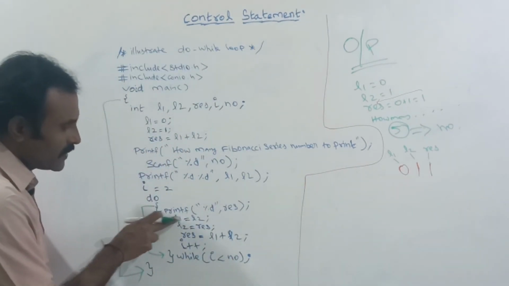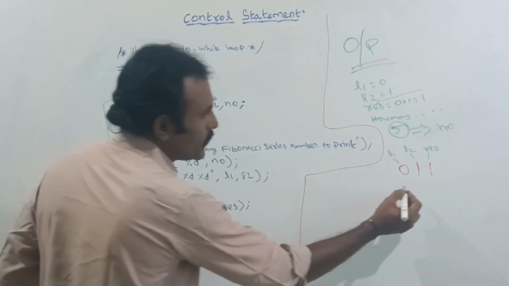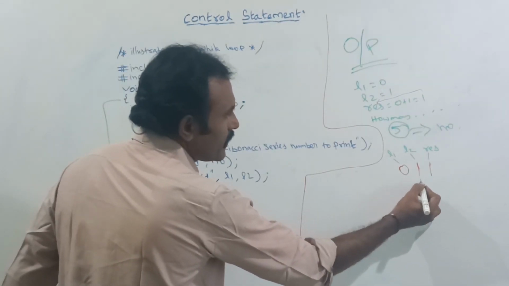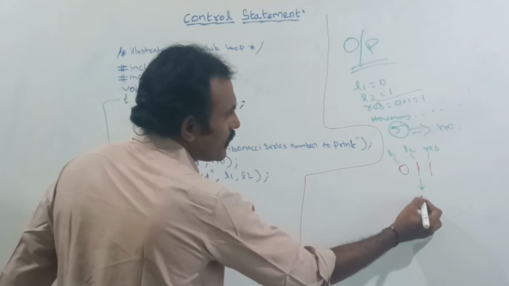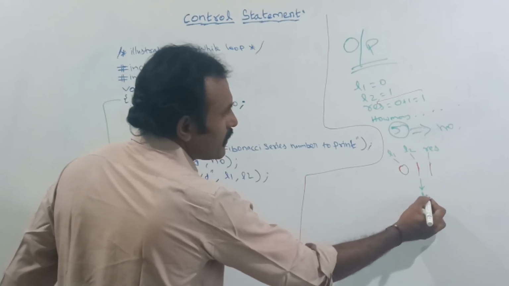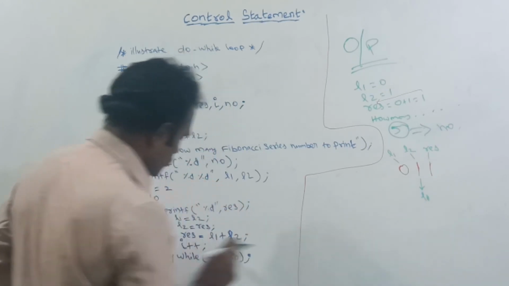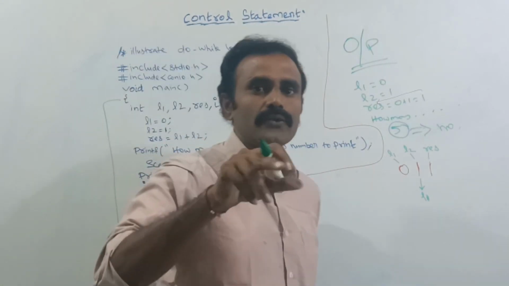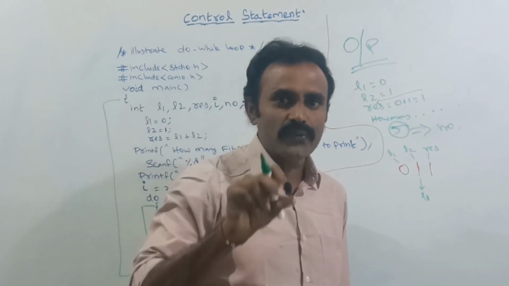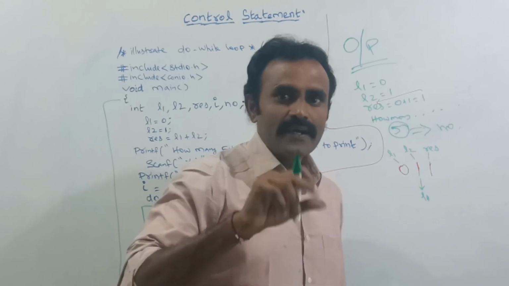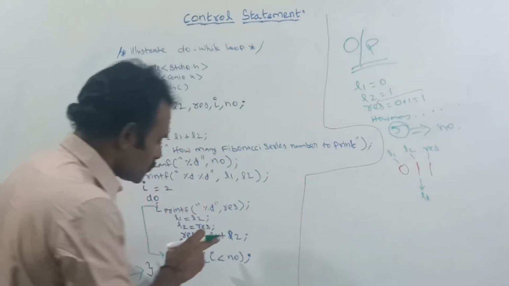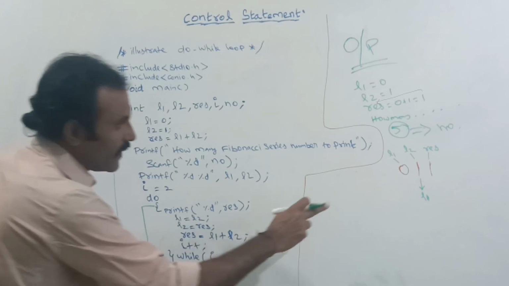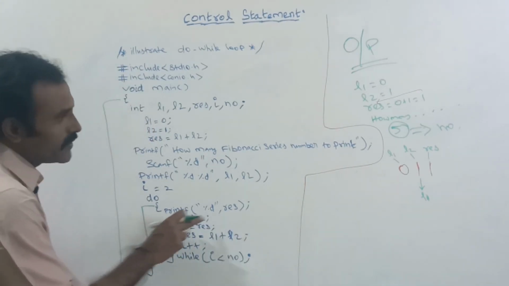Next, L1 is equal to L2. I am going to swap this number here to L1. L1 is equal to L2. That is, each and every time in the loop, we are going to hold the end two numbers, and after that we are going to add those numbers. So I am going to swap this number, L1 is equal to L2.